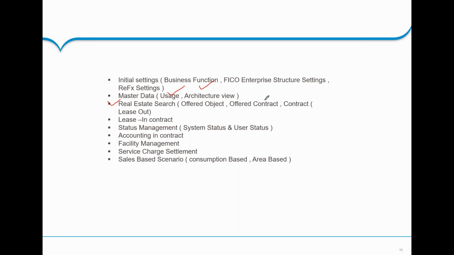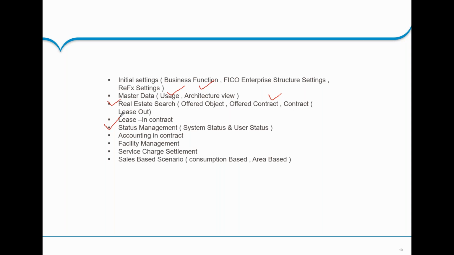and finally it converts into a contract. Then there is a lease in process, where if we need a space or any unit on rent, we can ask our vendor to provide it, and then we will have a contract as a customer with my vendor. We have status management, which is a typical process of managing any object in SAP, where we can control the transactions, the process flows and workflows in SAP.